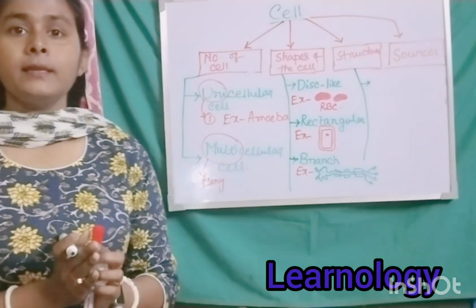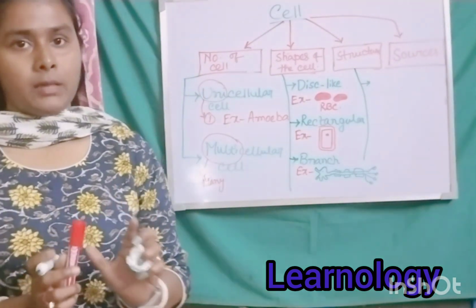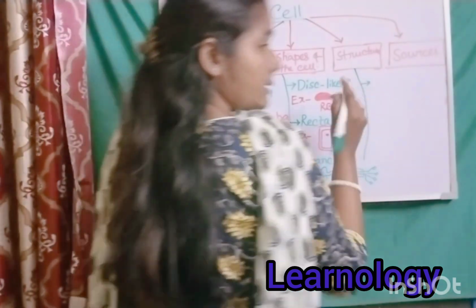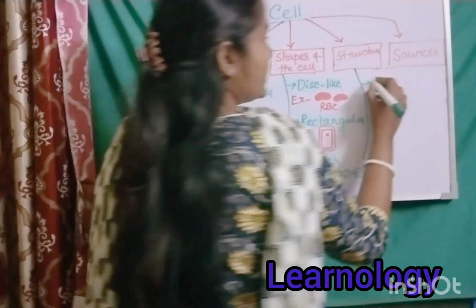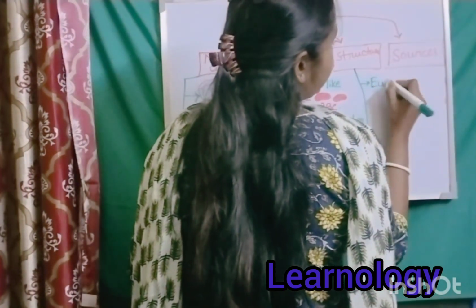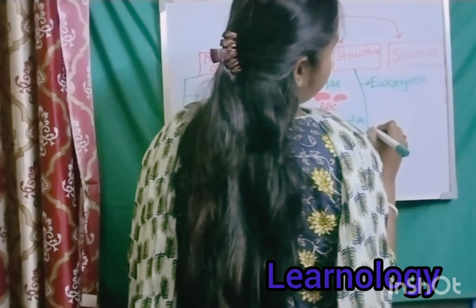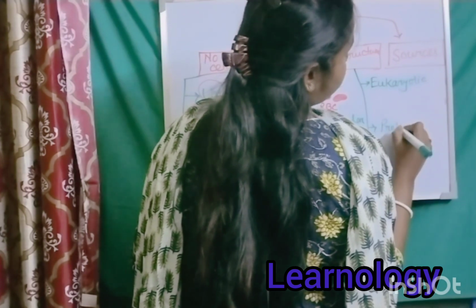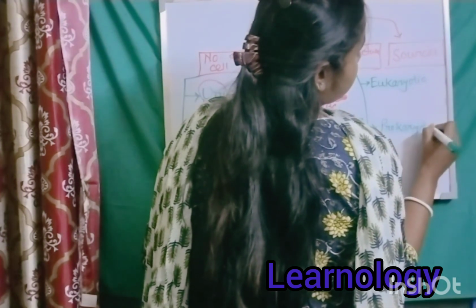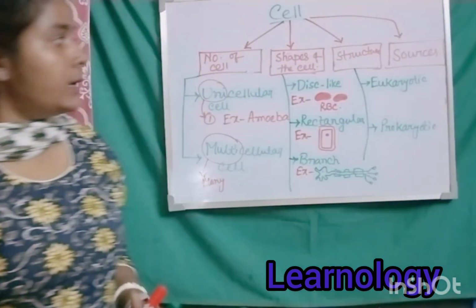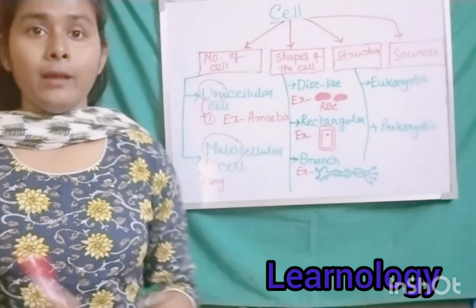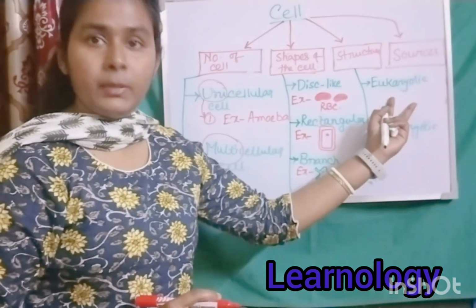According to the structure, the cell can be divided into mainly two parts. This one is very important, that is the eukaryotic cell. Another one is the prokaryotic cell. Okay, so for the eukaryotic cell, you have to know the meaning of this term.